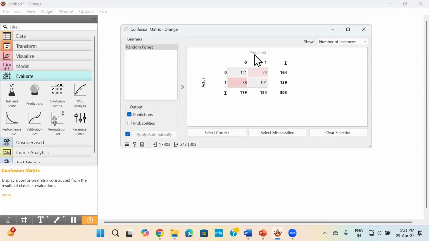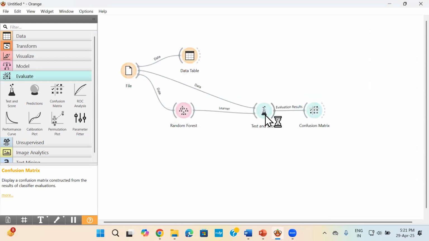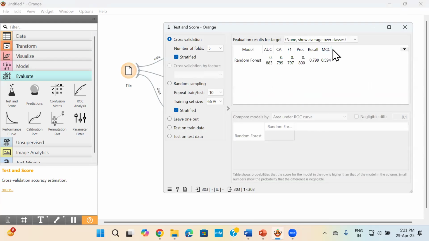Okay, now when I click, I will get my random forest confusion matrix also. So here I'm getting the actual values and the predicted values. Okay, now if you see the test and score, it gives you the F1 score also. So I've got a pretty good, decent F1 score, I would say around 80%. So that's pretty decent.